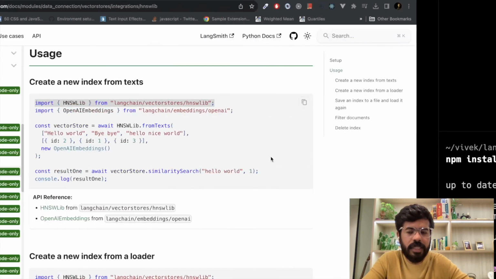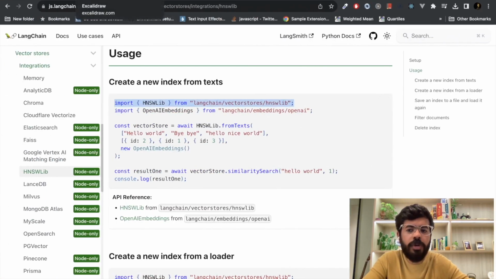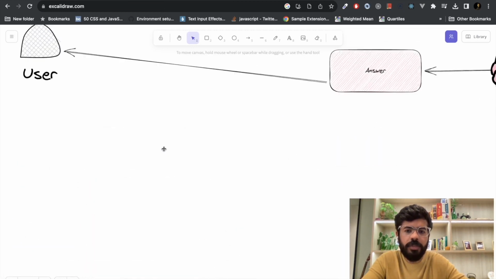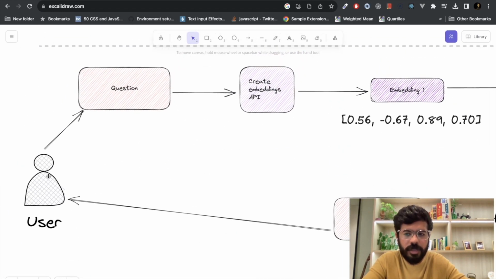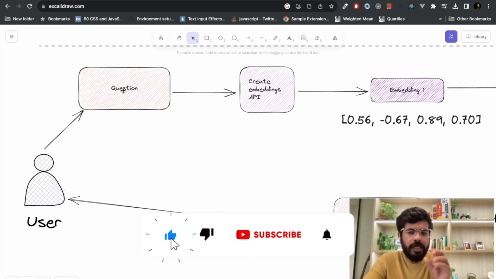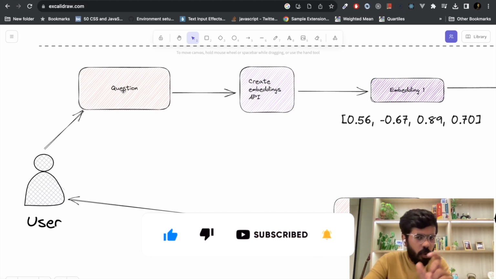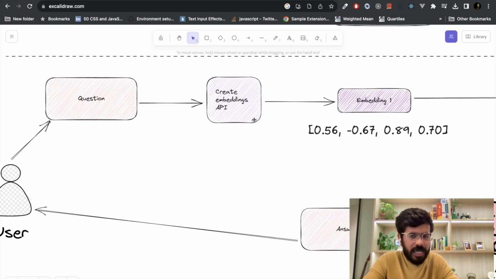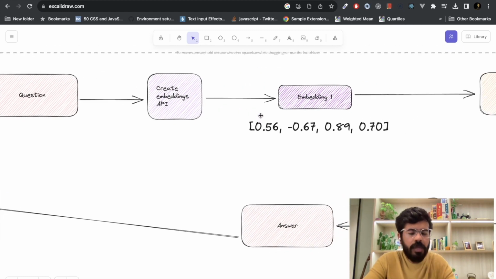Now the next thing we need to know is how we ask questions to this chatbot. For that, we are going to look at this diagram. As a user, when you ask a question, very similar to how we convert the data into embeddings and save it, every question is also converted into an embedding using the same OpenAI embeddings API. LangChain does it behind the scenes using wrappers.